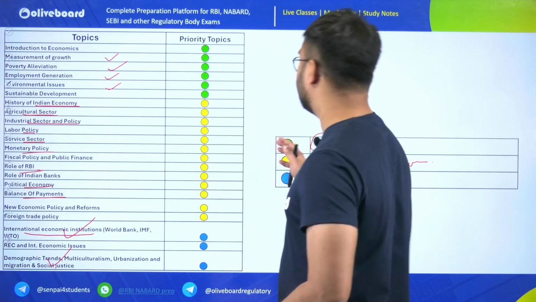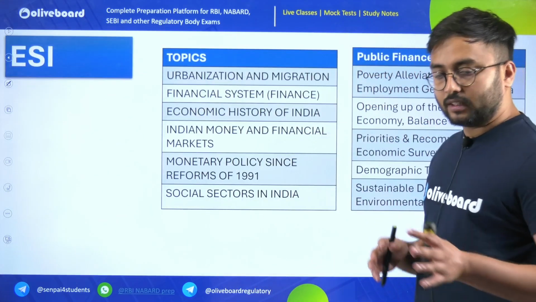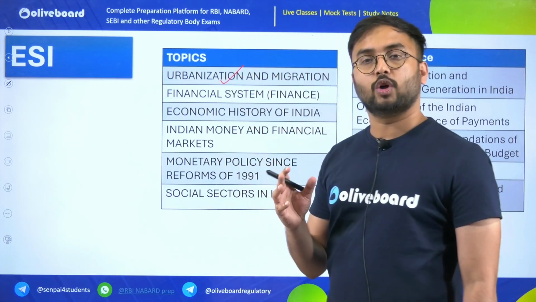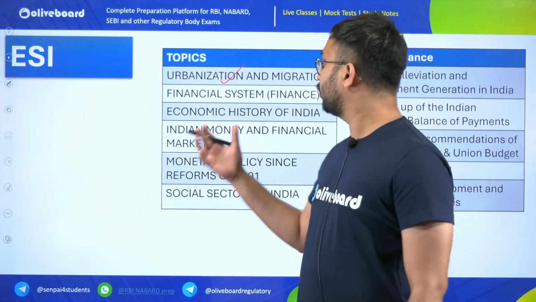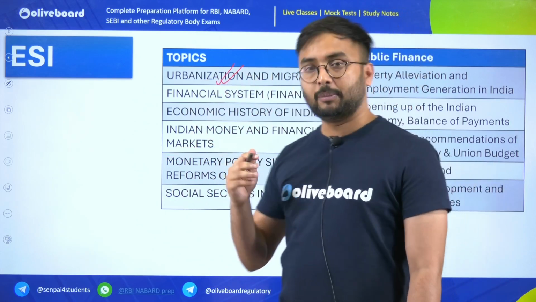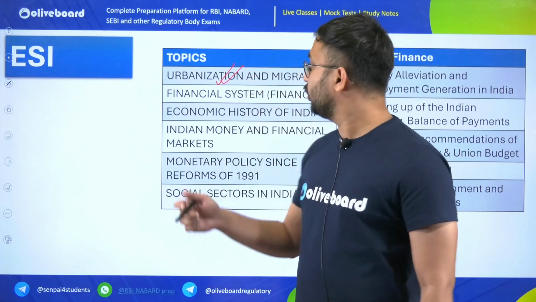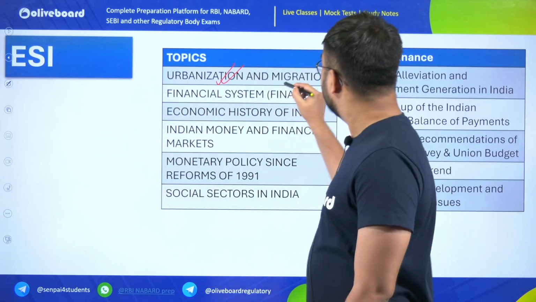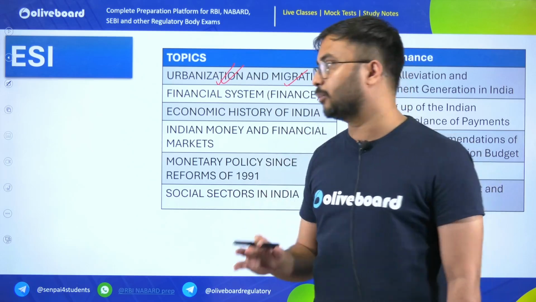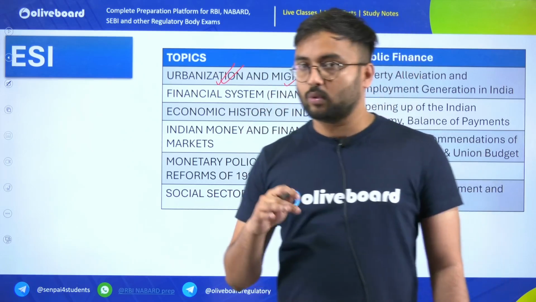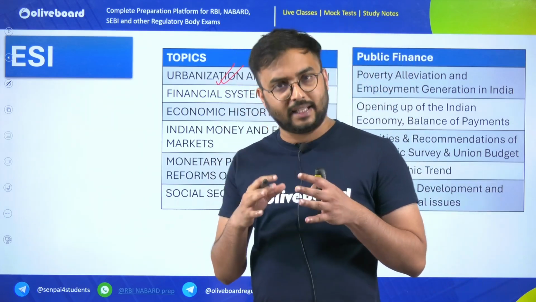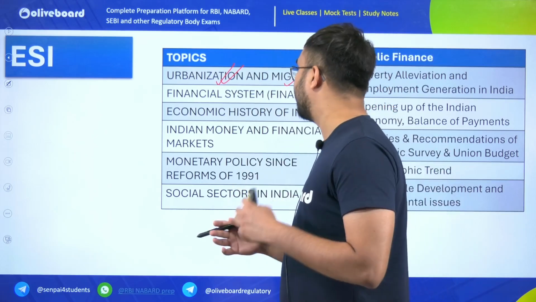So this is the overall priority. When you look at the topics important for ESI, I will say urbanization and migration, but do the part more associated with rural areas. For example, the urban mission becomes very important, and your NRLM mission becomes very important. Government schemes related to urbanization, also in rural areas, become very important. Migration is a topic from which no question has come up till now, but it may come because it is very closely woven around agriculture and the community doing agriculture.